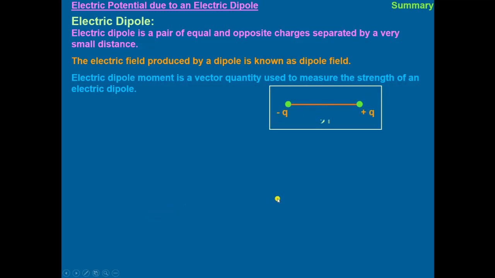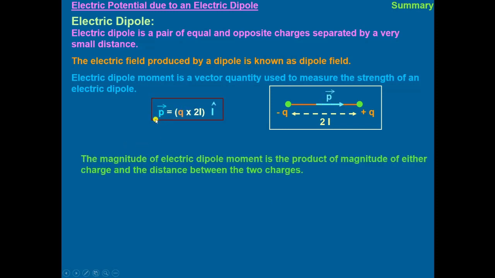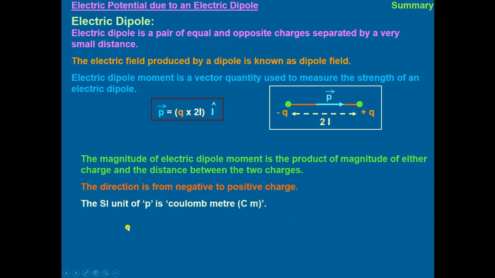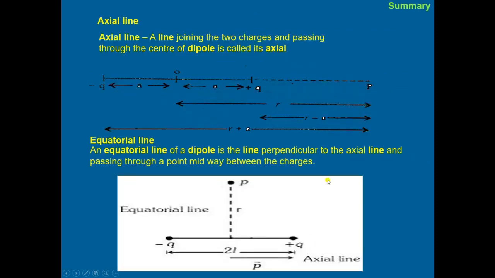Equal and opposite charges are separated by a certain length 2L. Then the dipole moment P is equal to Q into 2L. The magnitude of the electric dipole moment is the product of the magnitude of either charge and the distance between the two charges, and the direction of the dipole moment is from the negative to the positive charge. The SI unit of the dipole moment is coulomb meter.